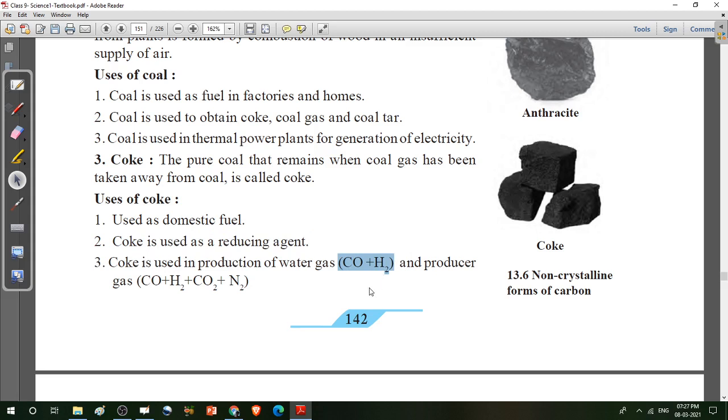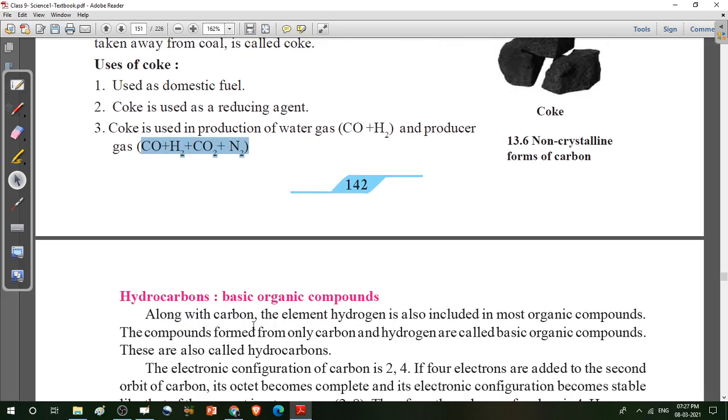This combination is called water gas. Just underline this and remember. Then the producer gas. CO plus H2 is the formula of water gas, and CO plus N2 plus CO2 is the formula of producer gas.